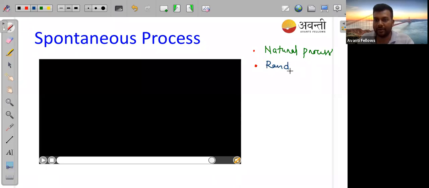It is very random. And if anything is very random and we can't control it, in that case your entropy is greater than zero. Entropy is greater than zero, guys. Now I think you all know entropy. If anyone doesn't know entropy, you can tell, and I will tell you what entropy is. So entropy will be greater than zero for a natural process.